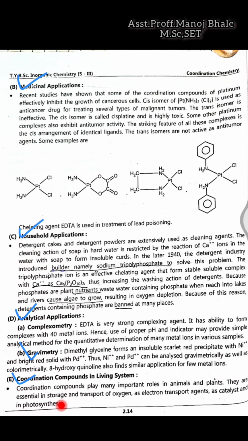So these hemoglobin and myoglobin are coordination compounds, and these coordination compounds are essential for our living system also.